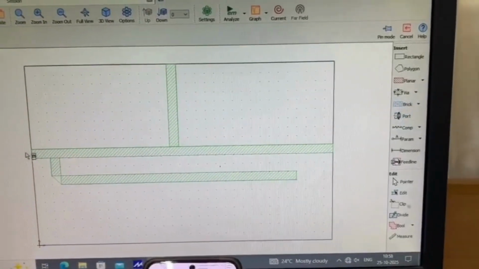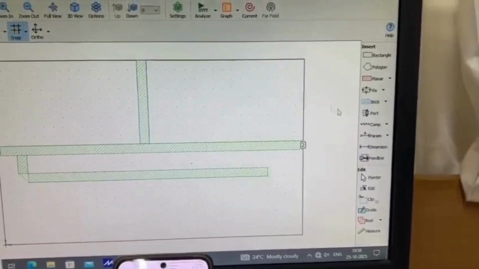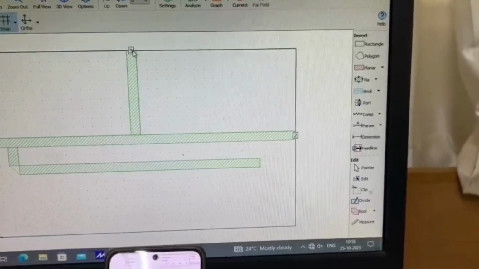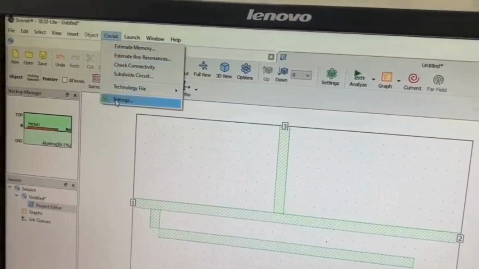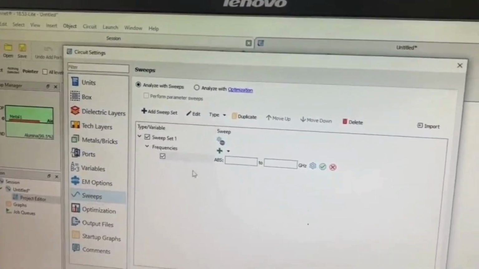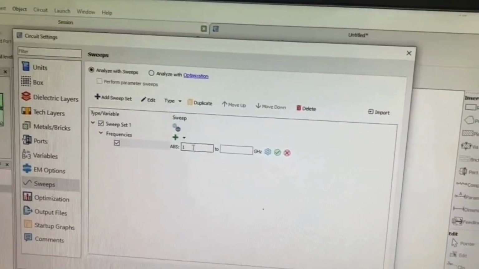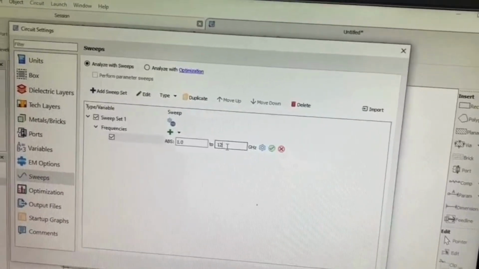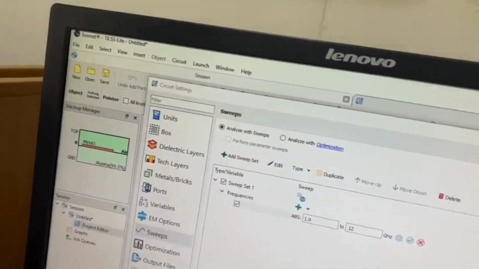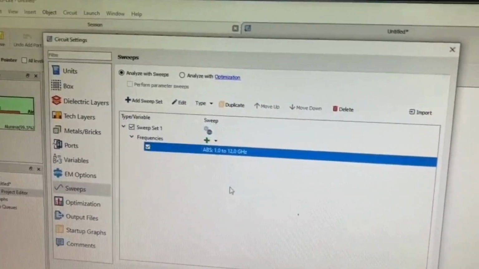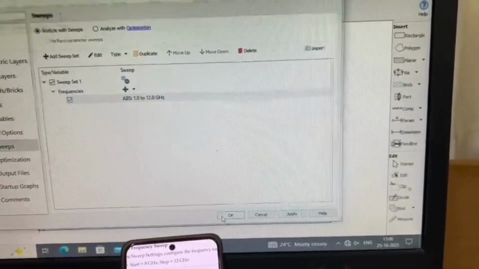Now click on the port icon and click the ports as 1, 2, and 3. So now we have given the ports. Now go to circuit options and click on sweeps and set the frequency from 1 to 12 GHz. And click the tick icon. So now it is set. Okay. And click on OK. Click on apply and OK.